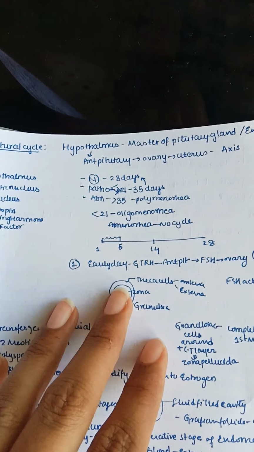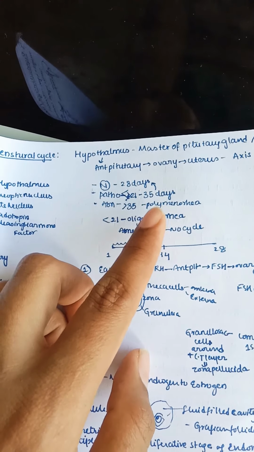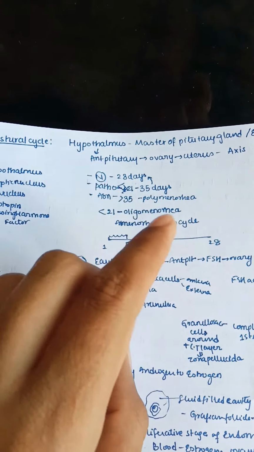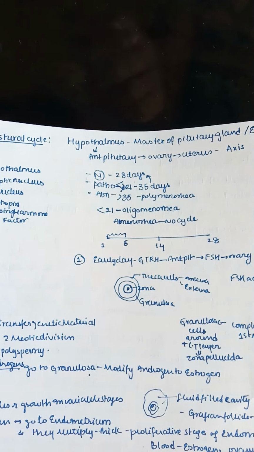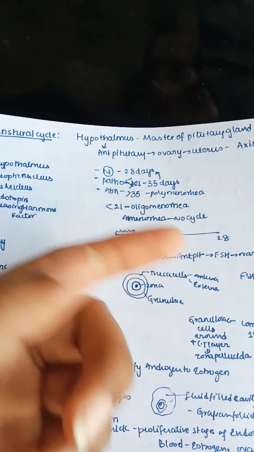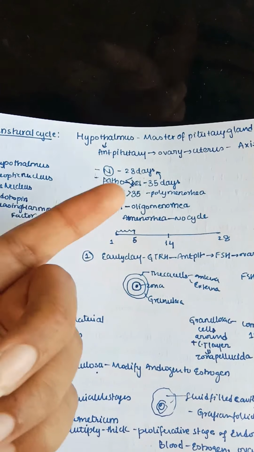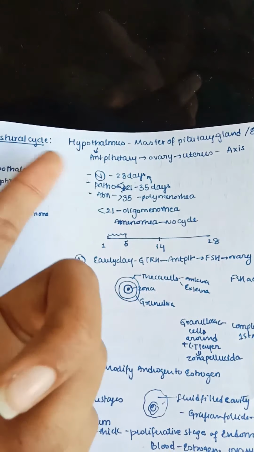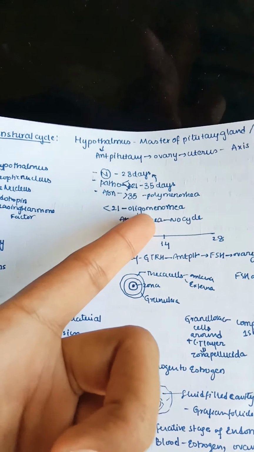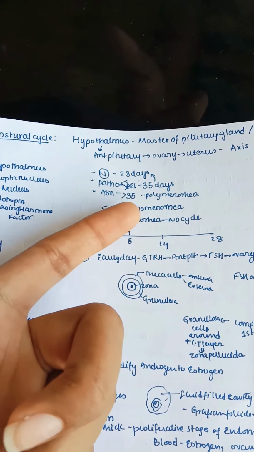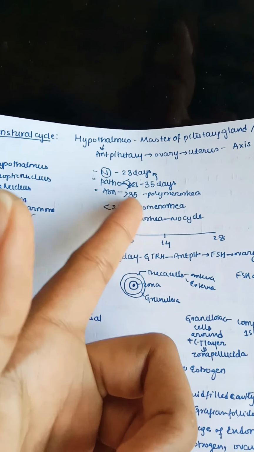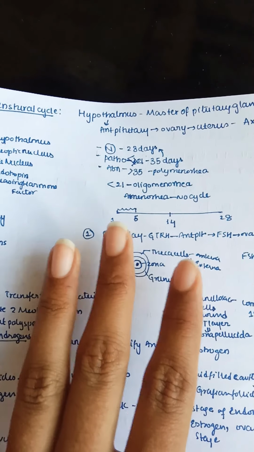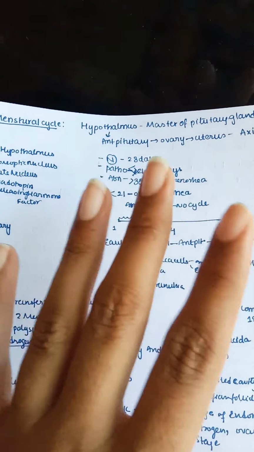Actually the female reproductive cycle is about 28 days, right? It may also be between 21 to 35 days in some females, but if there is pathology, the cycle decreases to less than 21 days, or increases to more than 35 days. Greater than 35 days is known as polymenorrhea, and less than 21 days is known as oligomenorrhea, that is a very short cycle range. So this cycle continues, and amenorrhea means there is no menstrual cycle at all.